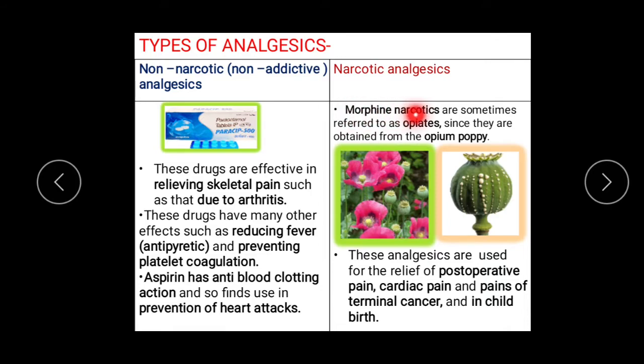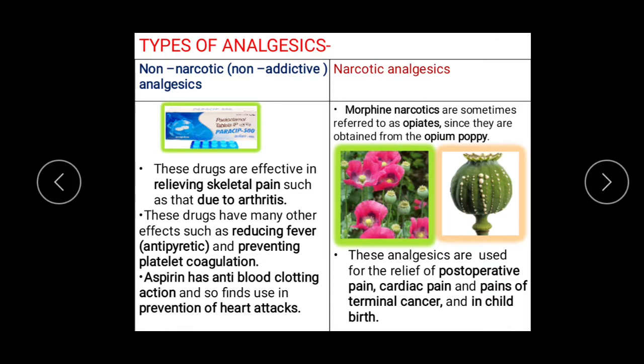Now, morphine narcotics are known as opiates. Why are they called opiates? Because morphine is obtained from the opium poppy. Here you can see the poppy plant and the pod of the opium plant. You can see the latex on the pod of the poppy plant. The dried latex obtained from immature seed pods of the poppy plant is used to make morphine.